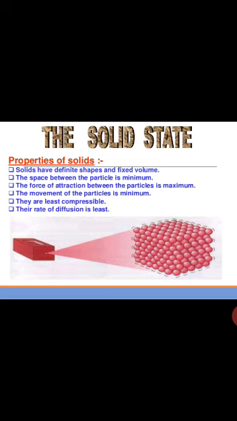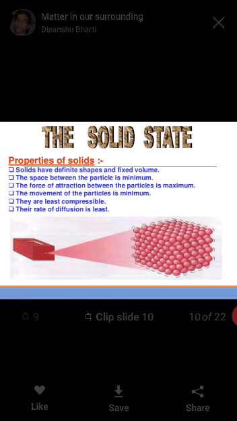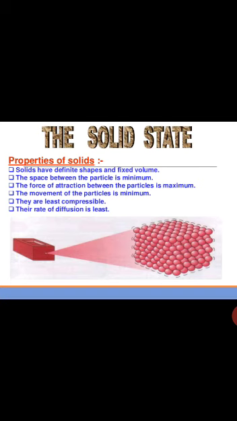The space between the particles is minimum. This is the reason why they have a definite shape. The force of attraction between the particles is maximum. That is, the particles of solid are attracting each other with a strong force and hence leaving very little space between them and having a definite shape.